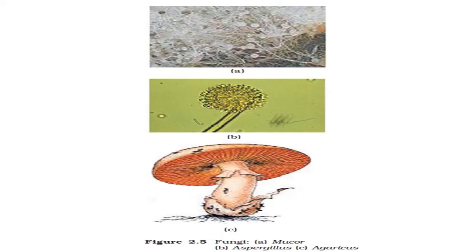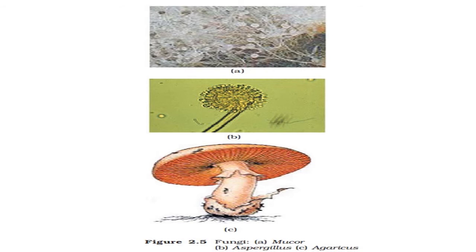Now let's study figures of some fungi. Here you can see 3 figures, A, B, C. Figure A is actually a figure of Mucor. Here you can see filamentous thread-like structures, that is hypha, and the combination of this hypha, their body structure, is known as mycelium. On it a round structure is observed, that is actually the sporangium, the spore producing organ. So that is figure A of Mucor fungi.